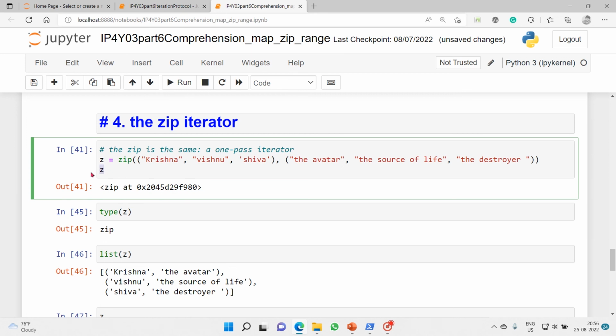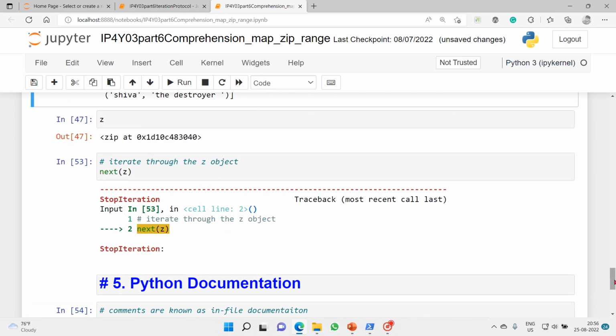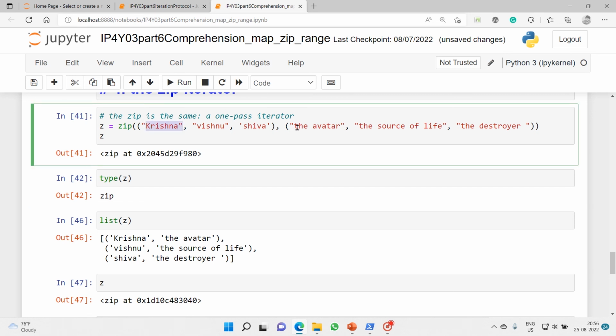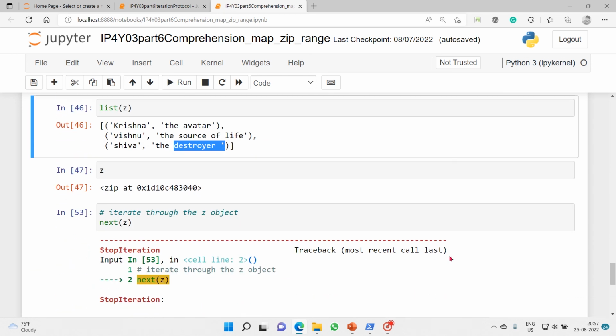So z is a zip, and the type of z is zip. Now I want to see how they will be mapped to each other. As it is a parallel traversal, zip enters into the first and second tuples at the same time. It takes the first value of the first tuple and the first value of the second tuple, and stores them as one tuple. So Krishna is the avatar, Vishnu the source of life, Shiva the destroyer. That's how our zip works.